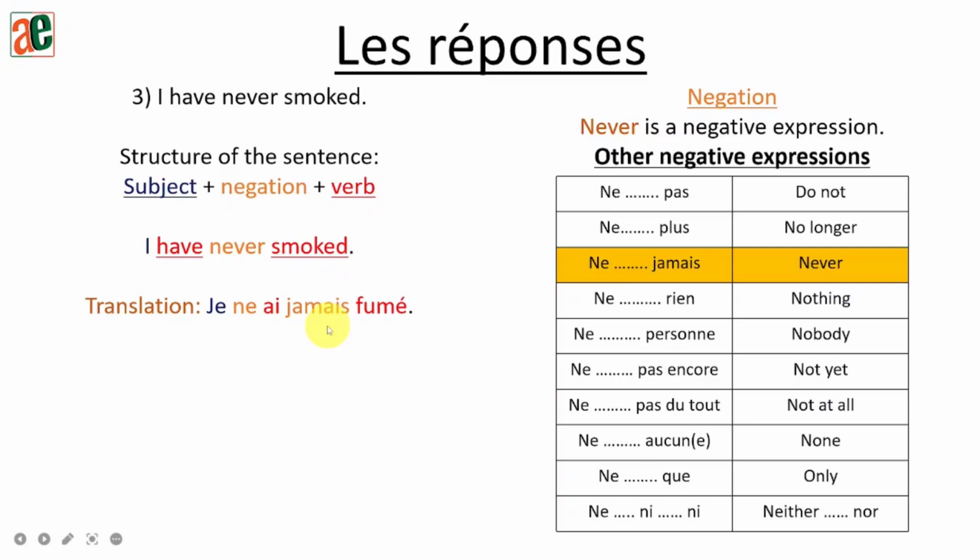So this is a very important point I need to mention. In passé composé, the verb is made of two parts, the auxiliary and the verb past participle. So this time, we are putting ne right after the subject, but the second part of the negation will be put right after the auxiliary. Okay? Not after the past participle. Understood?